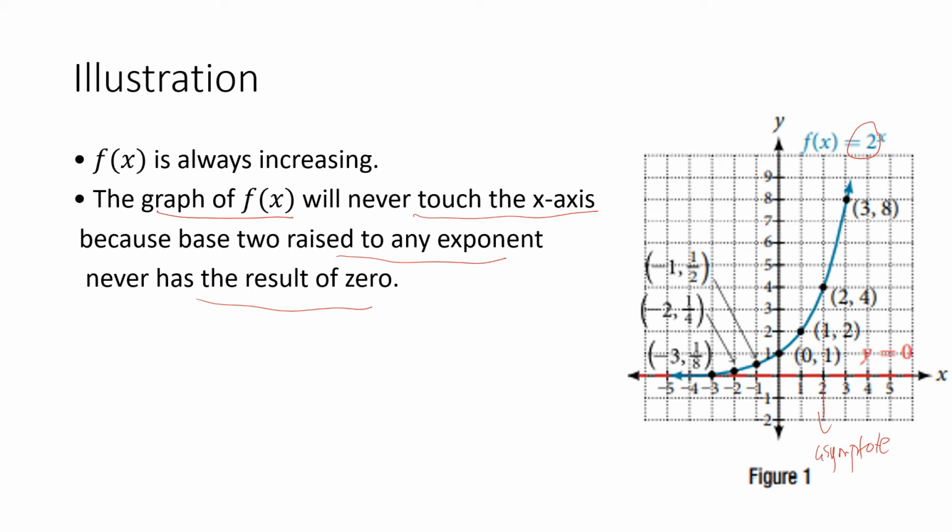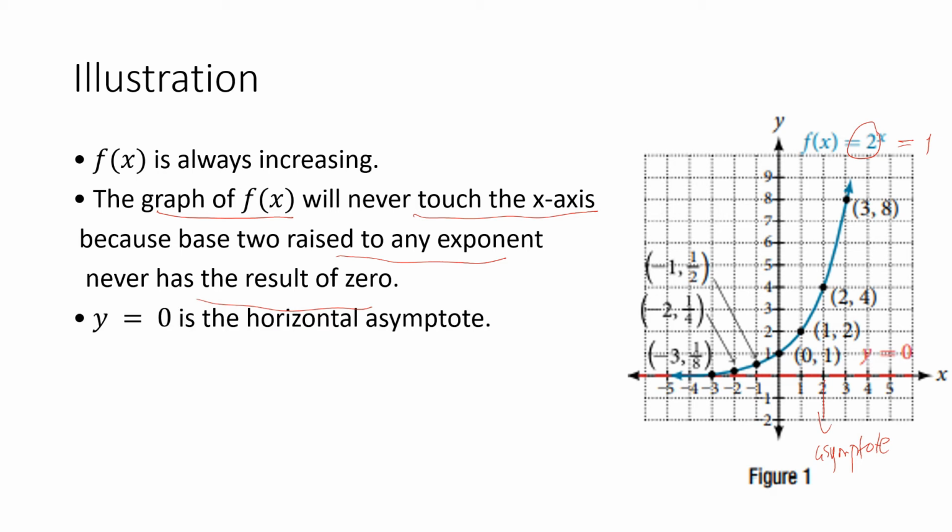Because even if our x is 0, the function value is always 1, because 2 raised to 0 is equal to 1. So, this function will never be equal to 0, or will never produce a result which is 0.